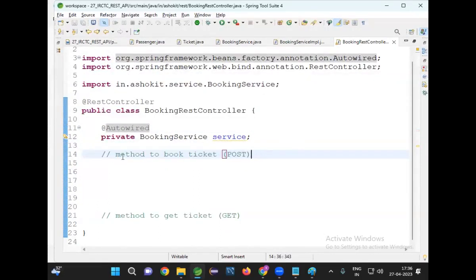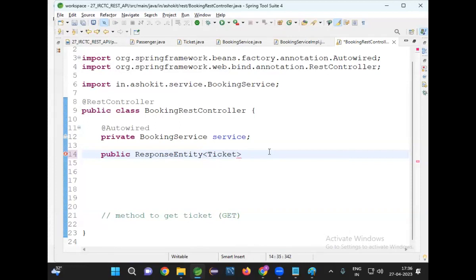Okay, let me write one method, public ResponseEntity. Why will I take ResponseEntity? I want to send 201 as a status code. What is the default status code it will send? 200. But I want to send 201 as the status code. After booking the ticket, I want to send the ticket back to the user.